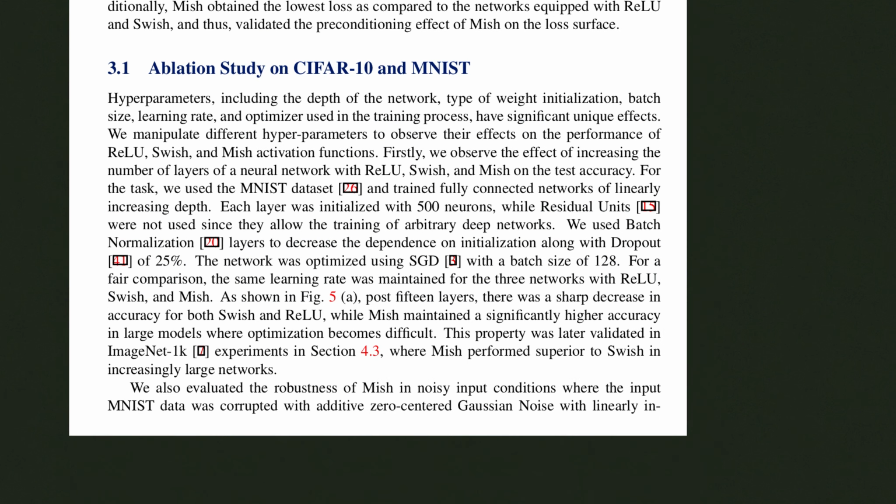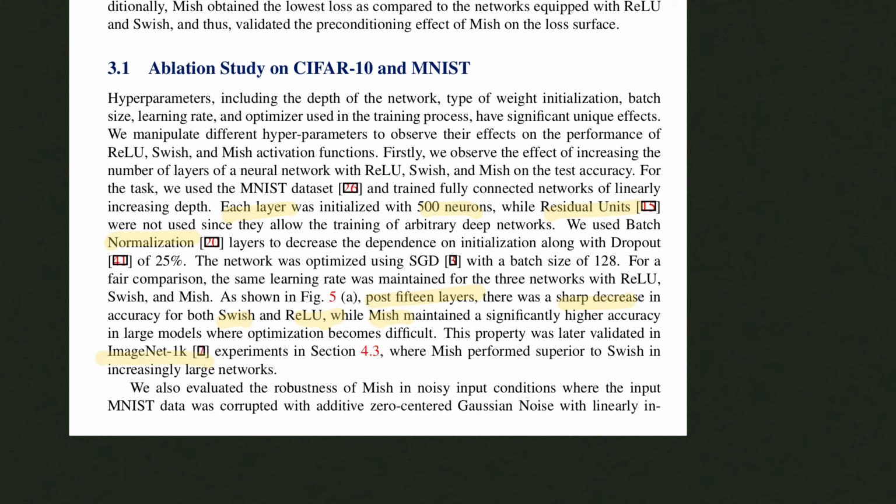Right, in terms of good properties, first of all, there are some investigations on overfitting. If you consider a deeper neural network, each layer initialized with 500 neurons with residual units, because you want to have an analysis over the depth of the networks, they use batch normalization and dropout and other things. Now, they detail out the optimizations that they have used here. The key thing is that they show that after 15 layers being involved, there will be a sharp decrease in the accuracy, whether Swish is used or ReLU, but Mish maintains significantly higher accuracy compared to those, which is the case when optimization actually becomes difficult. And it was validated in the other benchmarks that they tested it on as well.